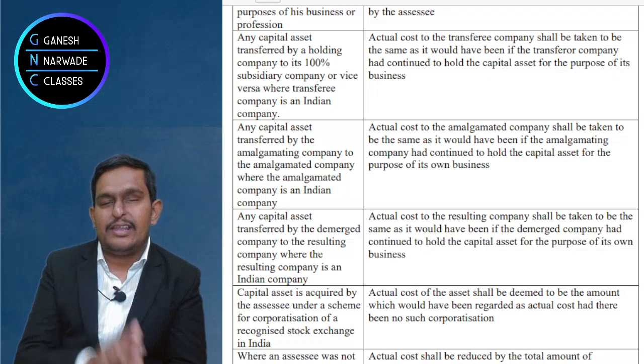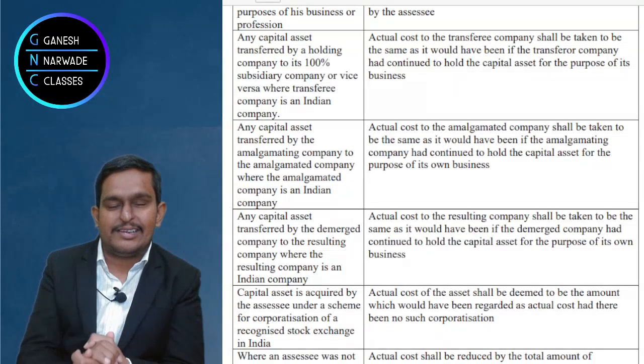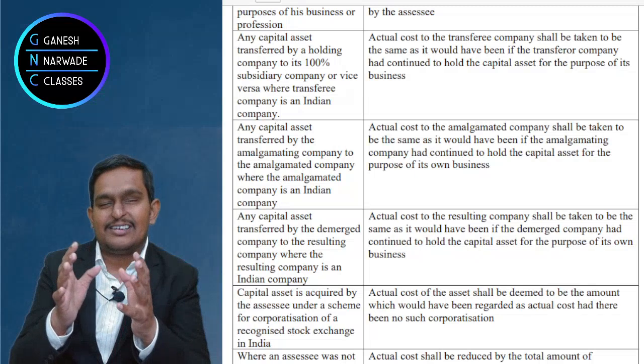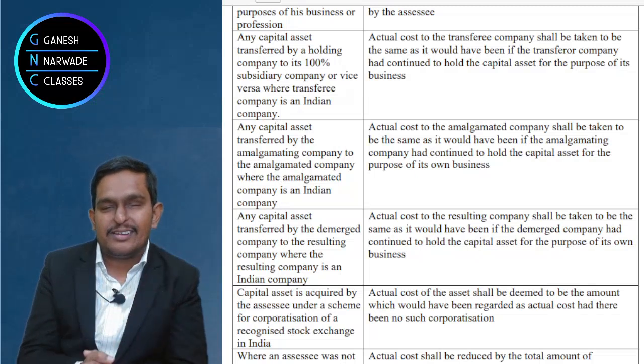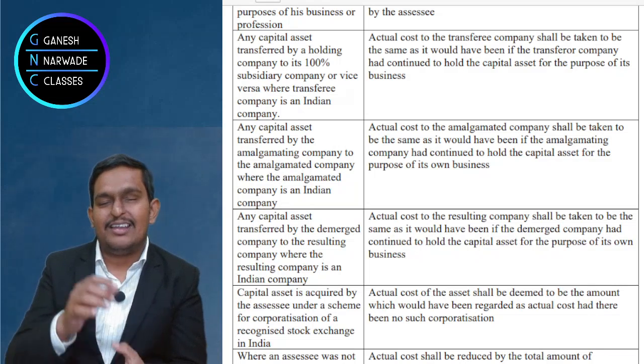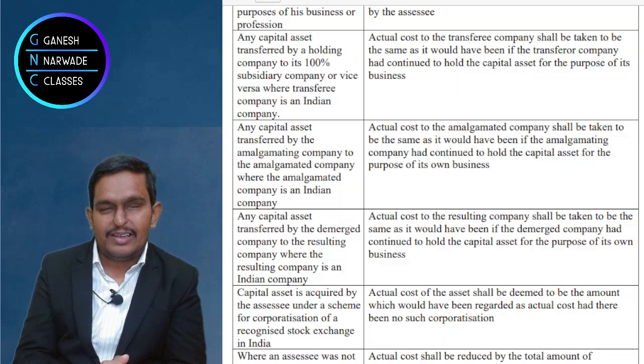And the last one, demerged company. Suppose there is a very big company like Hero Honda was there. In the past we used to hear Hero Honda, Hero Honda. What happened? After that the management had disputes. So one company became Hero company and another company became Honda company. Right?